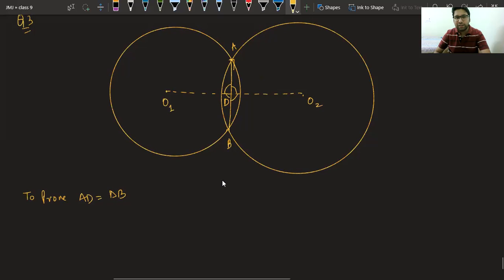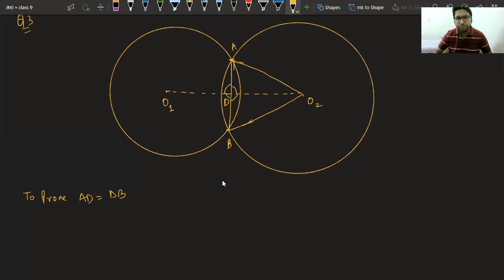First, we need to understand, to prove AD equal to DB, the first thing that comes to my mind is, if I join these two, I am able to see two triangles. What do you say? We have learned till now, whenever you want to prove two sides equal and they are coming in two triangles, we try to prove them congruent. In this case, can we prove triangle AO2D and BO2D congruent?